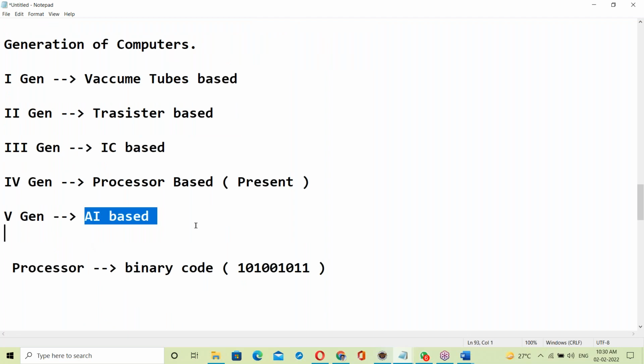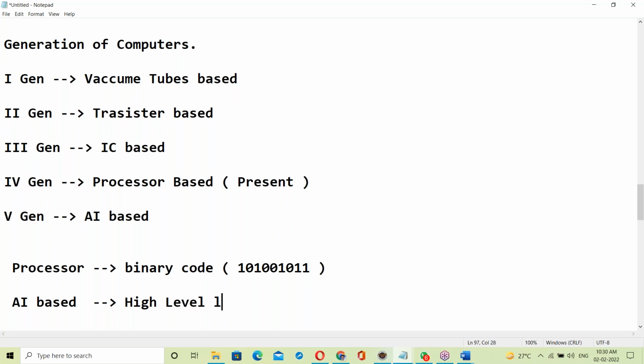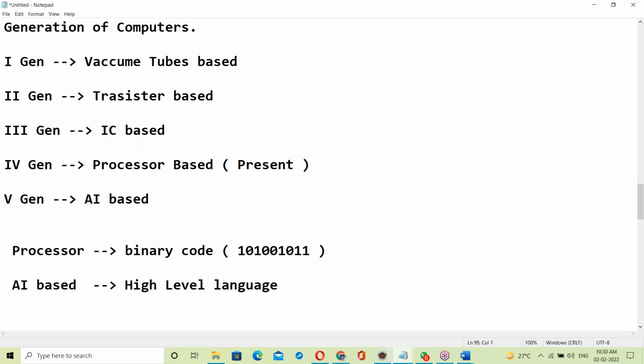See, if it is AI based, what is the understandable language? AI based understandable language is high level language, which means like English.